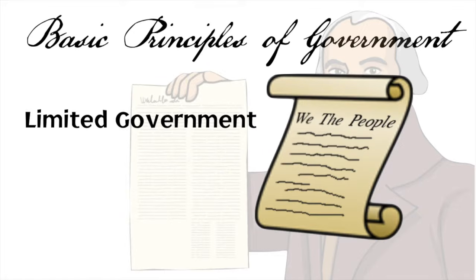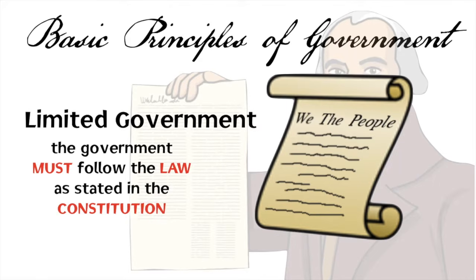The second basic principle of government that we're going to look at is the idea of limited government. And this is very significant because it states the fact that the government must follow the laws, that the government is not above the law. So looking back on history, we talk about monarchs and kings, people who had tremendous amounts of power, people who abuse that power, which typically does happen when you put power in the hands of one or a few people. It's very important that we establish the idea of a limited government, that the government itself must follow its own laws, must follow the laws as stated in the Constitution.